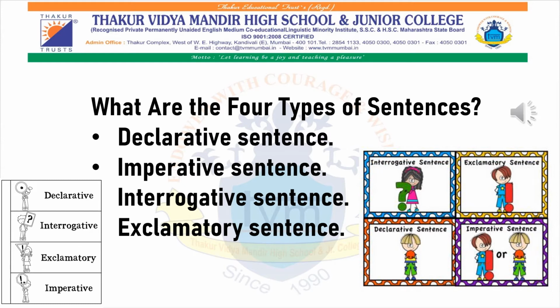Imperative sentences express a command, request, advice, instructions, and so on. Interrogative sentences ask questions. The last, exclamatory sentences, express strong feelings and emotions.